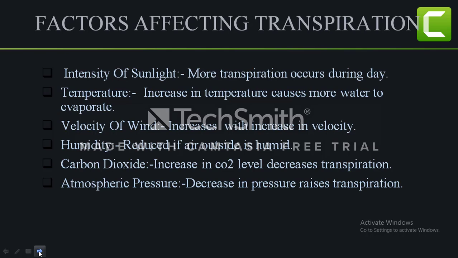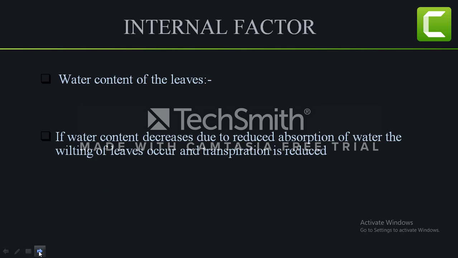Now in case of humidity, it means the amount of moisture level in the atmosphere. If the atmosphere already has a lot of water vapor, it will not require much water vapor and transpiration will be less. Similarly with carbon dioxide: if there is an increase in carbon dioxide level, there will be a decrease in transpiration. Why? Because the stomata will not open. They already have carbon dioxide, so they are getting it. They need not open. Similarly is the case with atmospheric pressure. When there is a decrease in the pressure, there is a rise in transpiration.